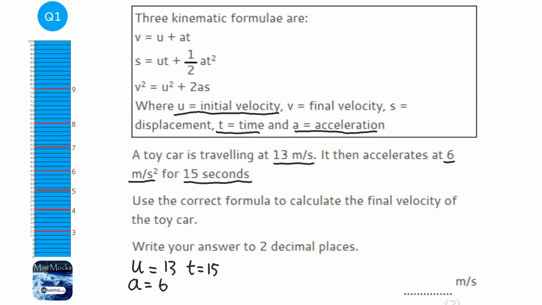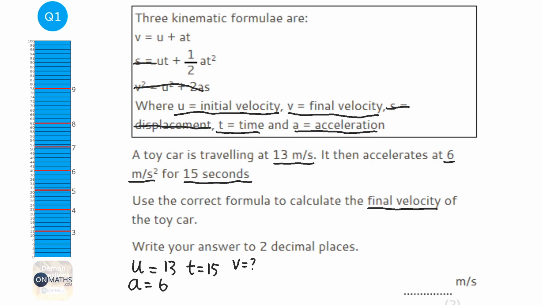Use the correct formula to work out the final velocity. So we're asked to find the final velocity, which is v. There's no mention of displacement, which is just a posh way of saying distance with a direction, so we can ignore any equations with s in them. We can ignore that one and that one, so it's going to be the top one: v equals u plus at.